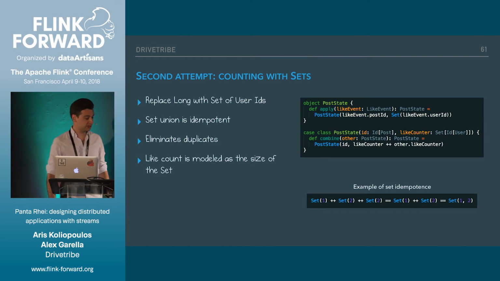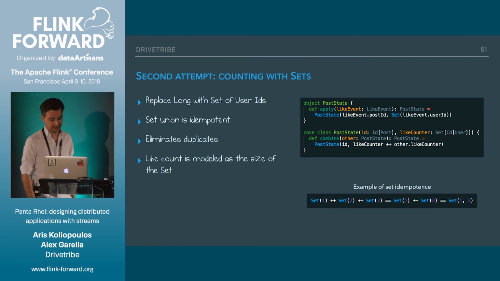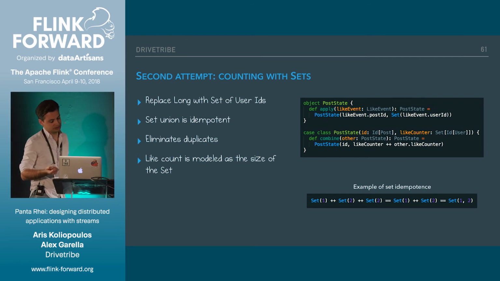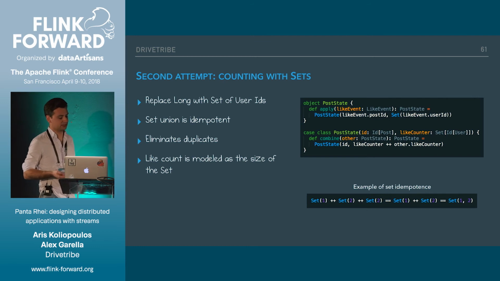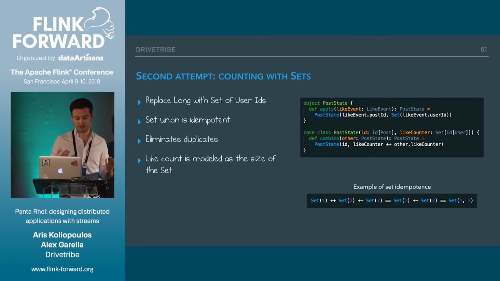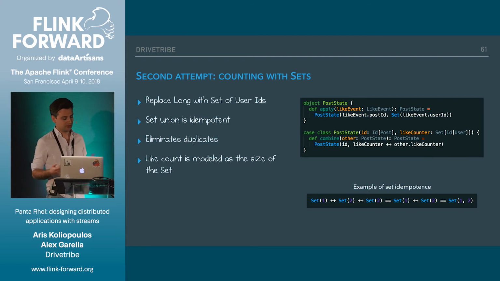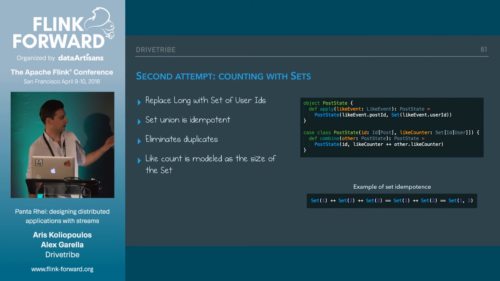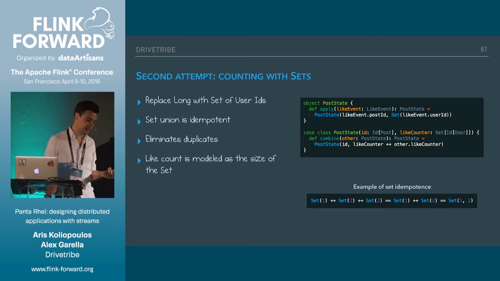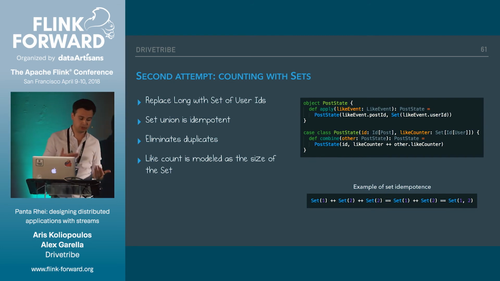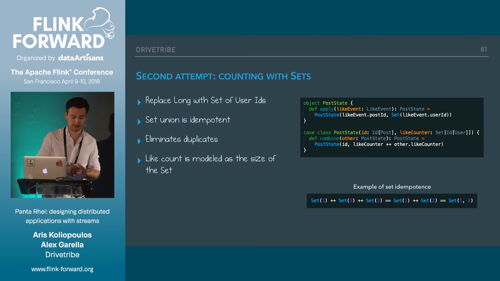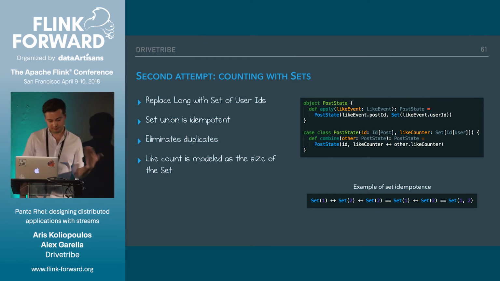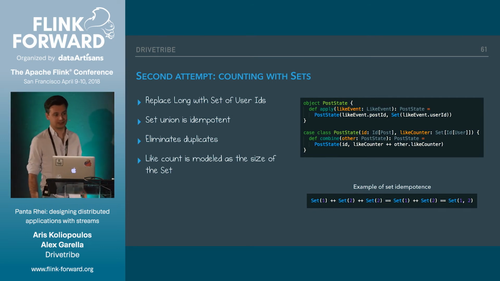Well, yeah, we could use a set, for example. What we would do is replace the state with a set instead of a long, and we would keep track of all the user IDs, and the set would ensure that we don't have any duplicates. So basically, the operation that we do now to combine two post states is to take the set union of the two. The set union is idempotent, which basically means that, as you can see in this example, if you do one operation twice, so in this case, you add the set of two to a set of one twice, it ends up the same as just adding it once. That way, we get rid of duplicates. And then if we want to get the count, we can just get the cardinality, or the size, of the set.